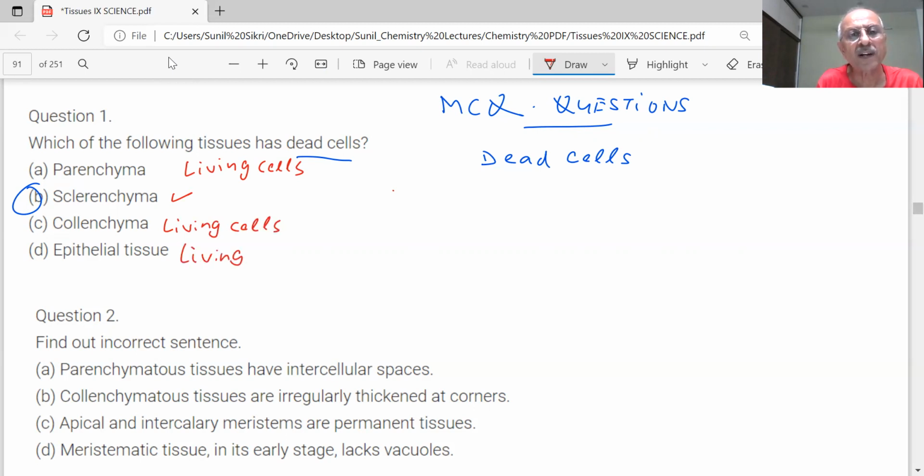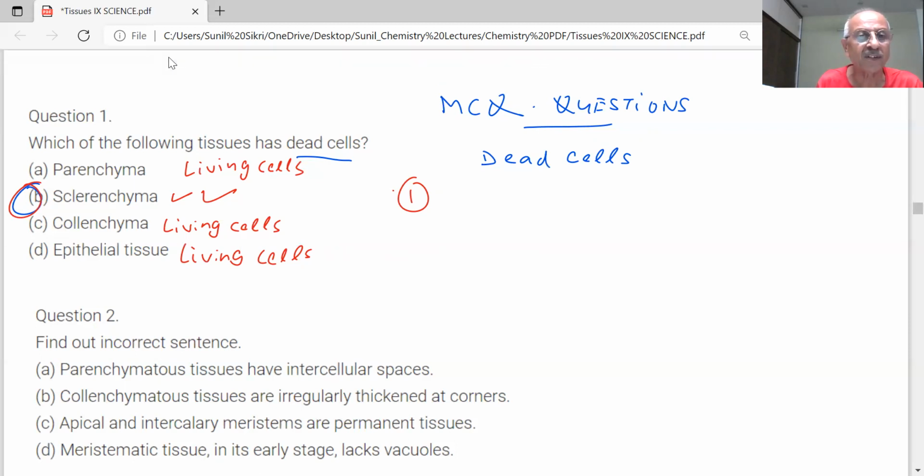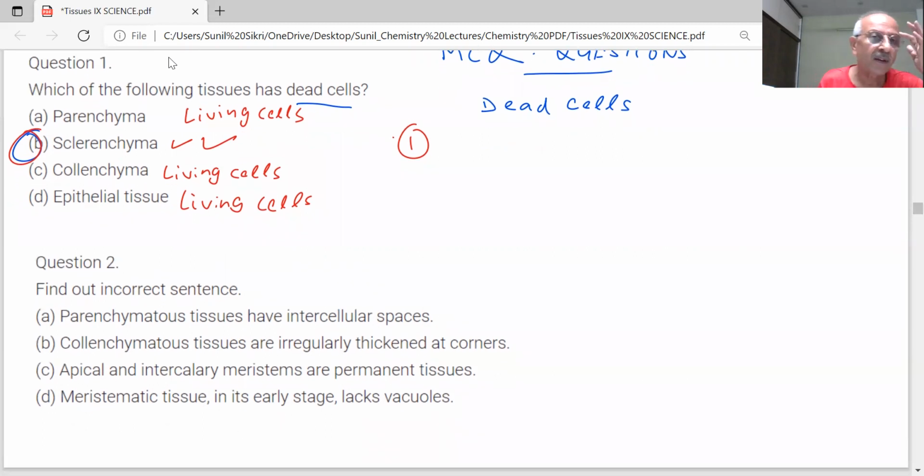So try to understand each and every part, because the question could be changed in the paper. They'll change the question, students. So be careful, and try to understand each part very clearly before you answer the question. Find out the incorrect sentence. It is important. Sometimes they say correct sentence, sometimes true, sometimes incorrect. So read the question carefully.